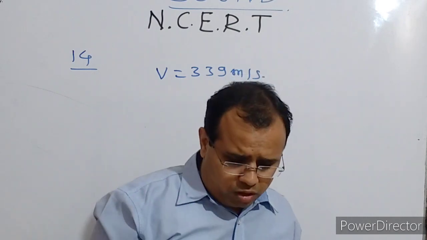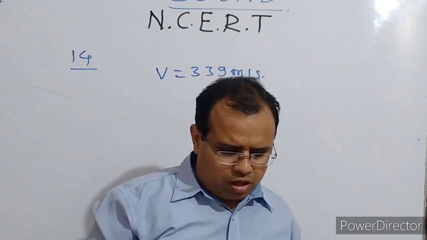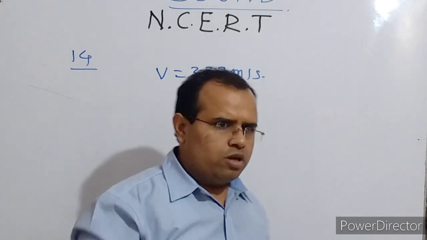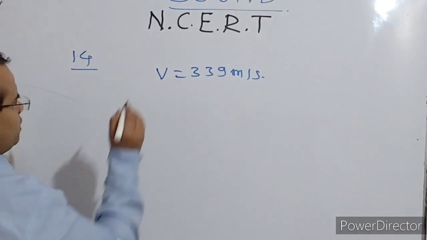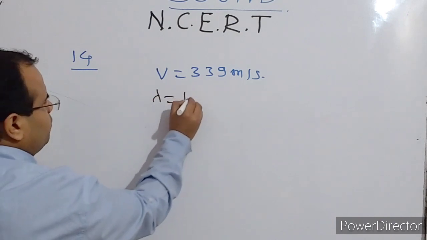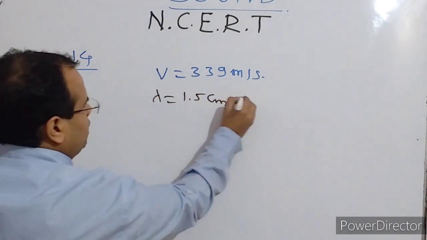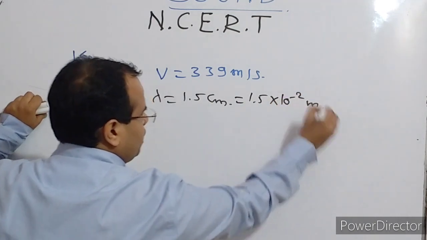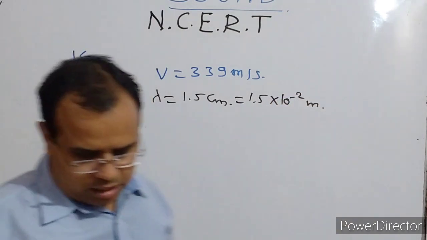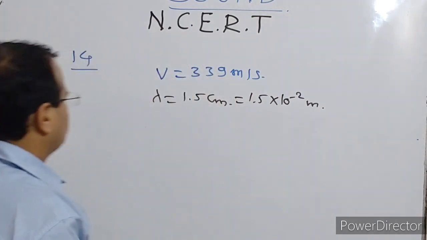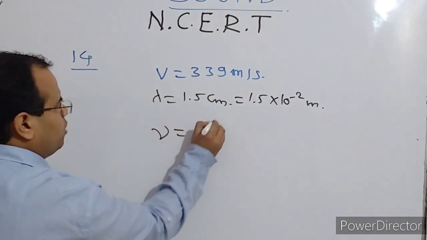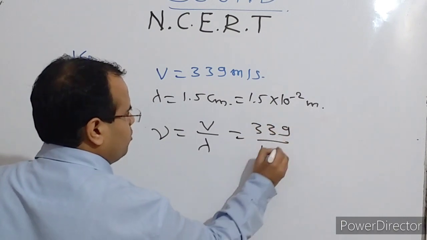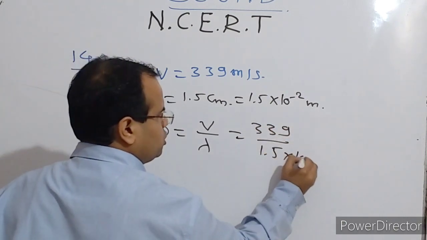Now, if the wavelength is 1.5 centimeter, what is the frequency of the wave? Wavelength is given as 1.5 centimeter, that is nothing but 1.5 into 10 raised to the power minus 2 meter. And what you have to find is the frequency. It is very simple. Nu is equal to V upon lambda. V is 339 divided by 1.5 into 10 raised to the power minus 2.